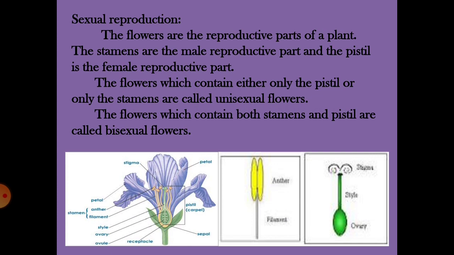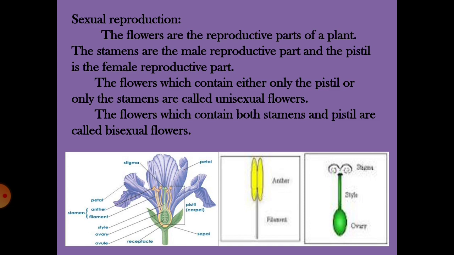As you see in this picture, the flower consists of the outer whorl called the calyx or the sepal, the second whorl called the corolla or petal, which is brightly colored so as to attract the pollinating agents, and the third whorl consists of the male reproductive organ or the female reproductive organ, or in some flowers both are present. Now, the male reproductive organ is referred to as androecium, that consists of the anther and the filament.